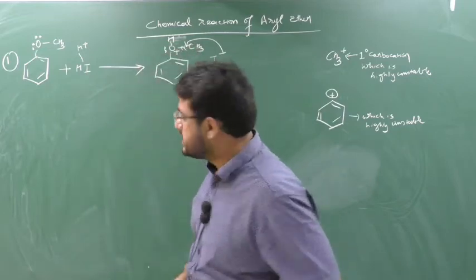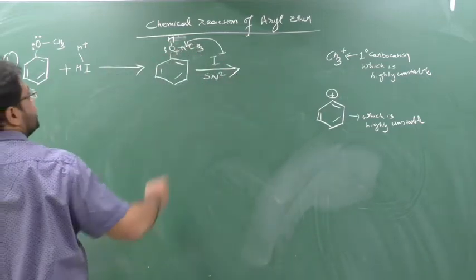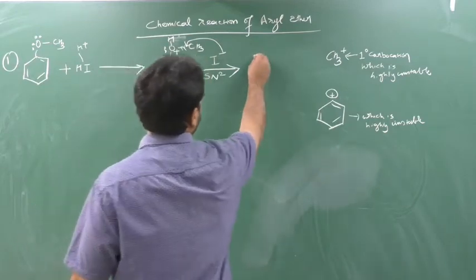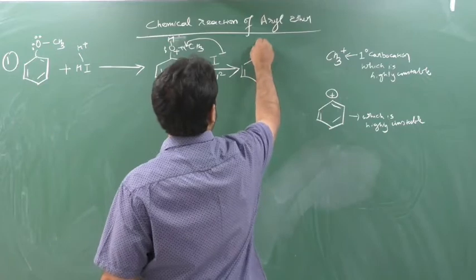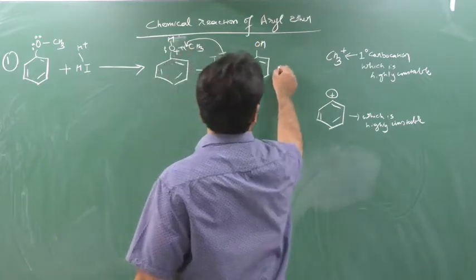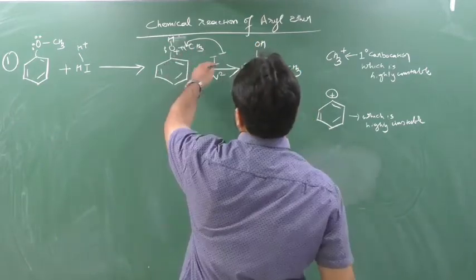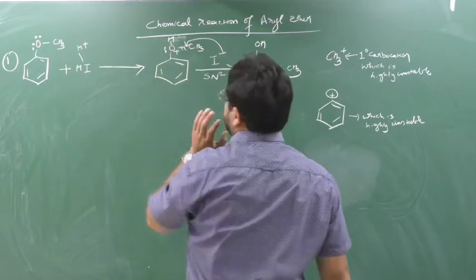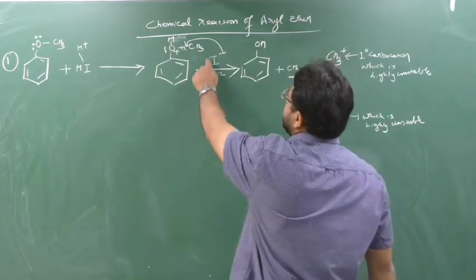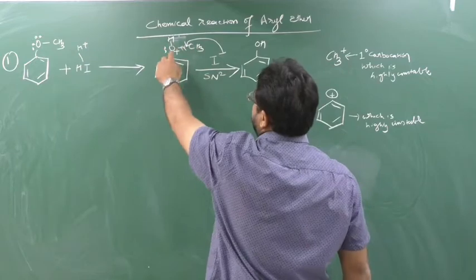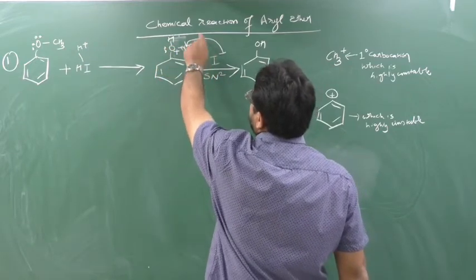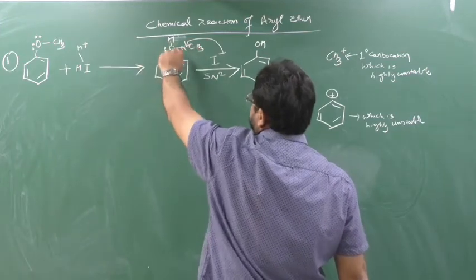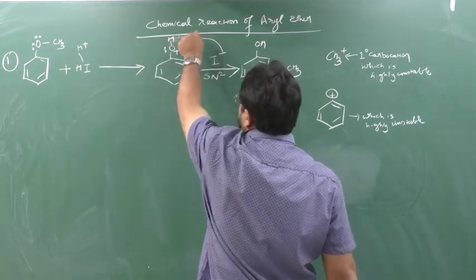I can write it this way also: this I minus will react with this CH3 and phenol will be generated here. So this I minus will react with this phenol, here CH3, and here CH3 will be generated. So see here, one nucleophile, I minus, is attached to release an O minus. This is oxygen only, no? This is also a nucleophile. So one nucleophile is coming to release another nucleophile. So this nucleophile is removed by attacking this.